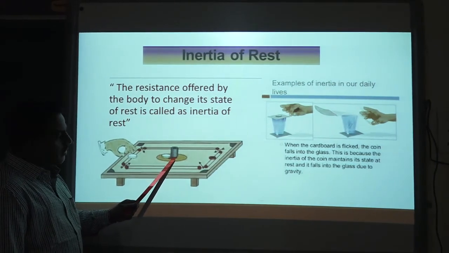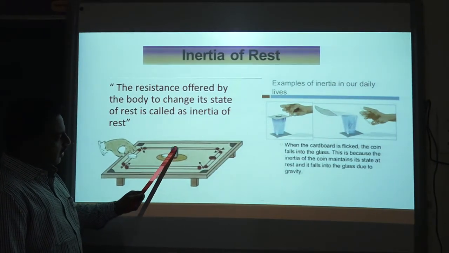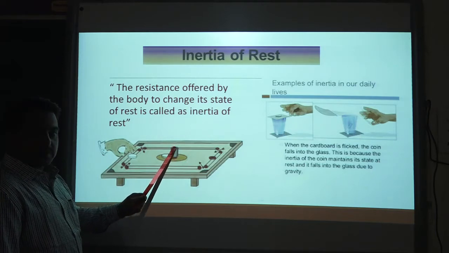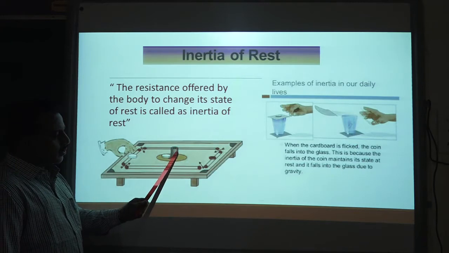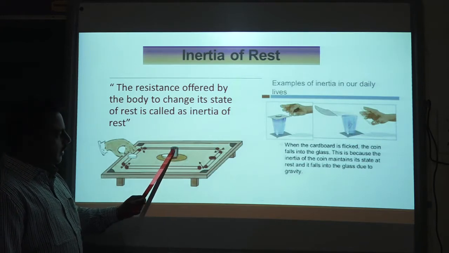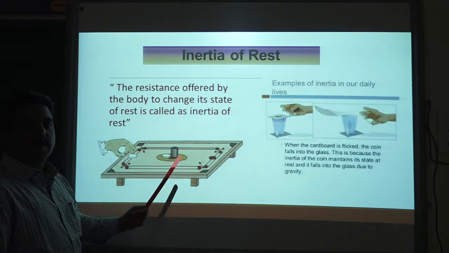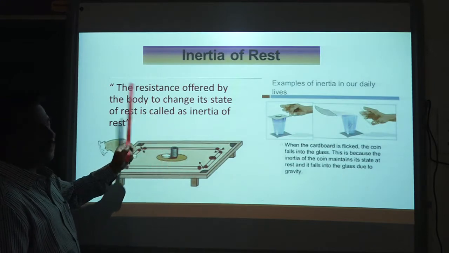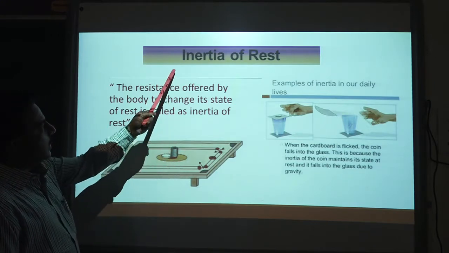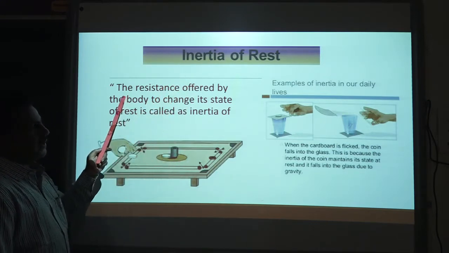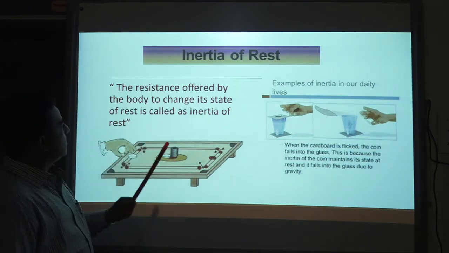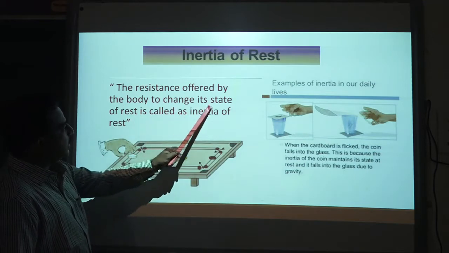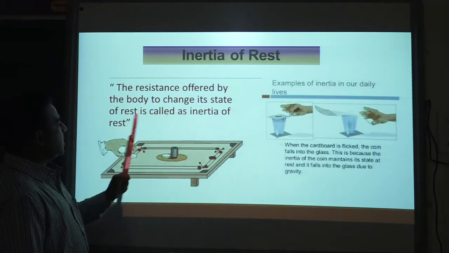Only the lowest coin will be displaced while the other coins in the stack remain as they are. Why do they remain? Because these remaining coins try to be at rest by following their tendency of inertia. So if you see the definition carefully, inertia of rest is the resistance offered by the body to change its state of rest.